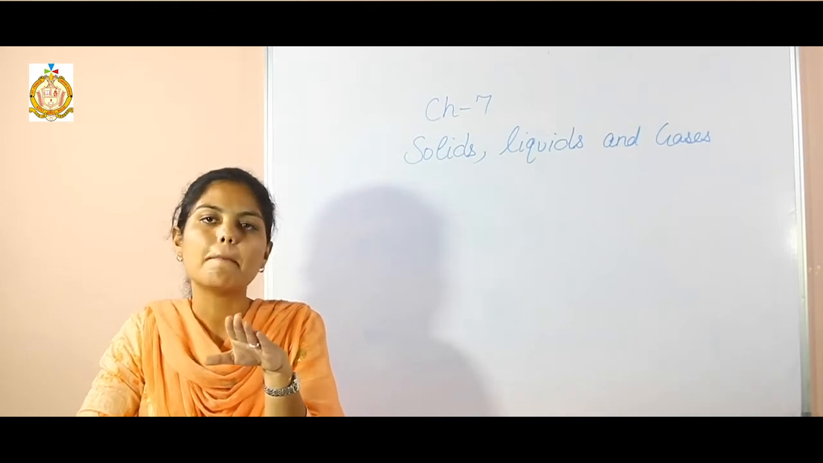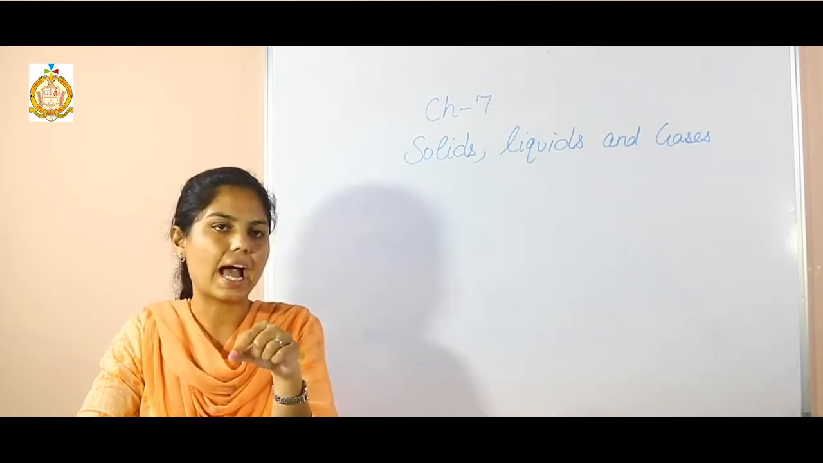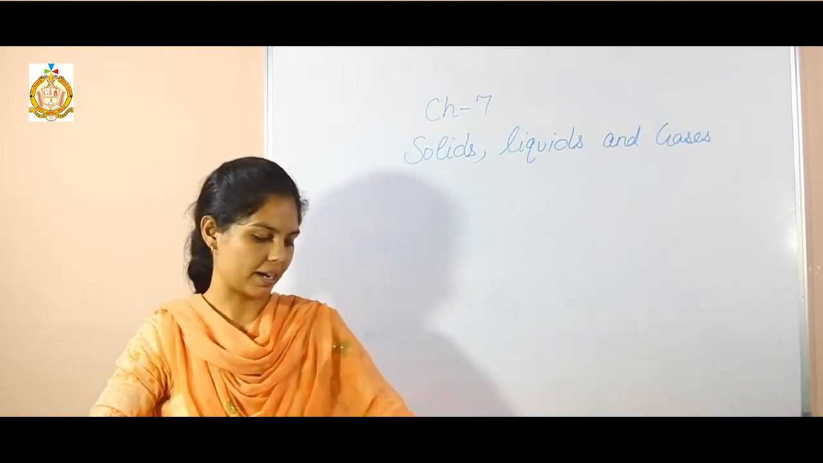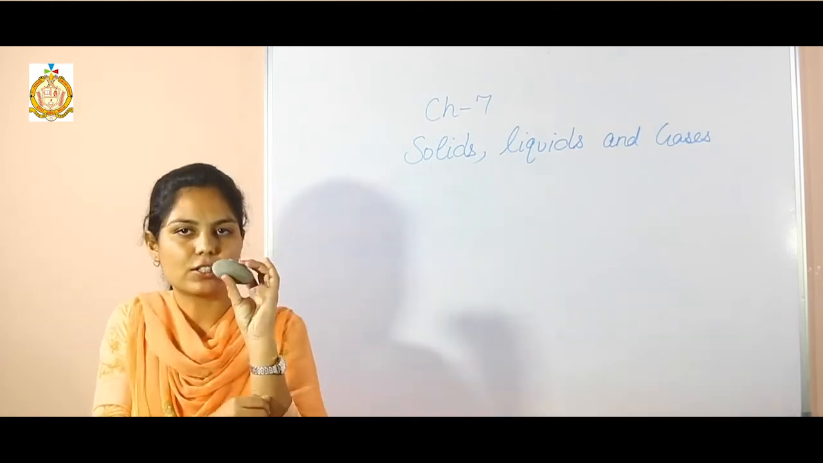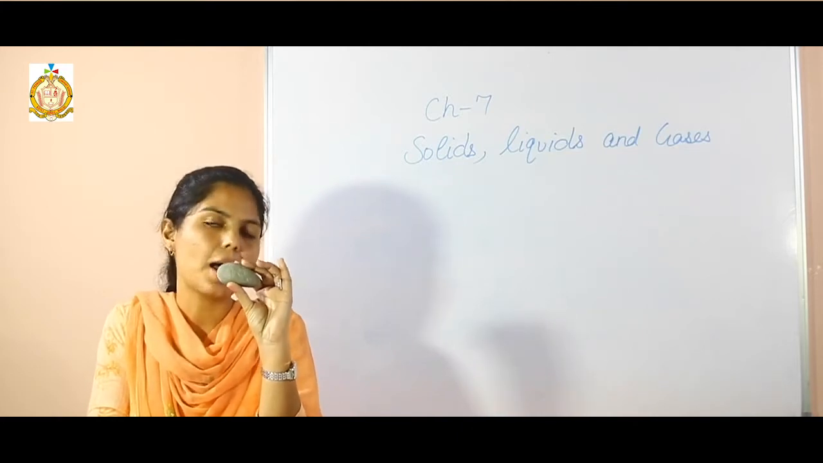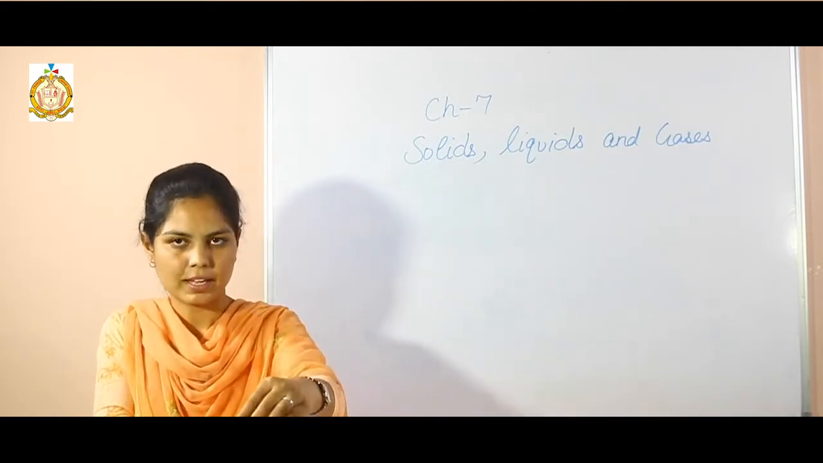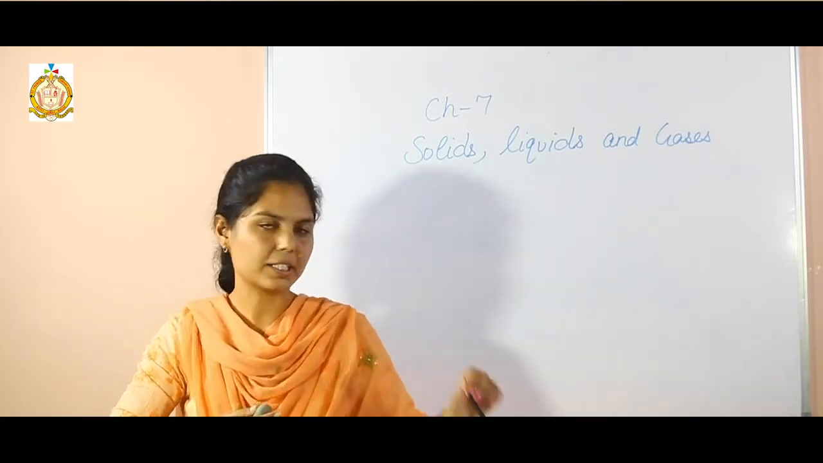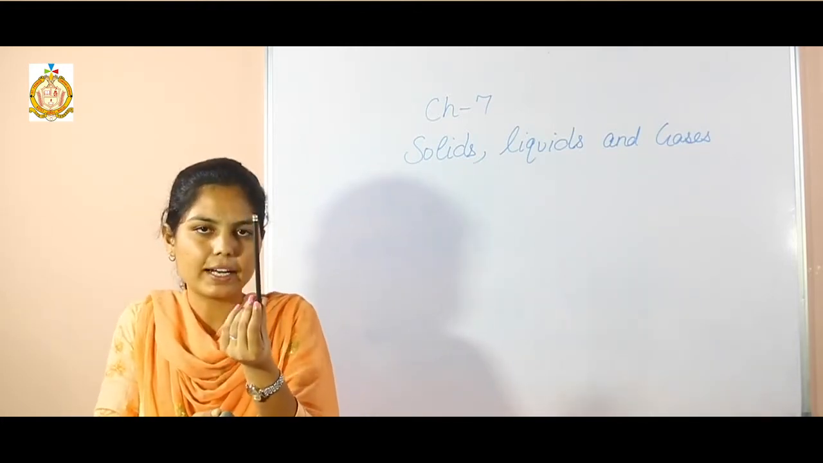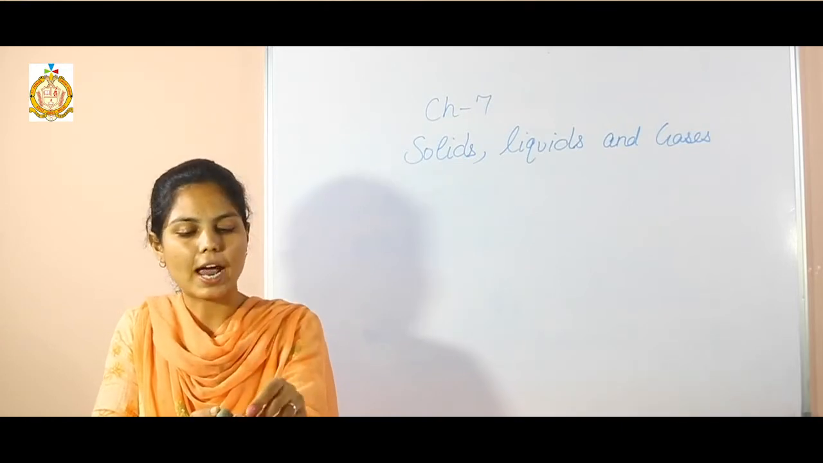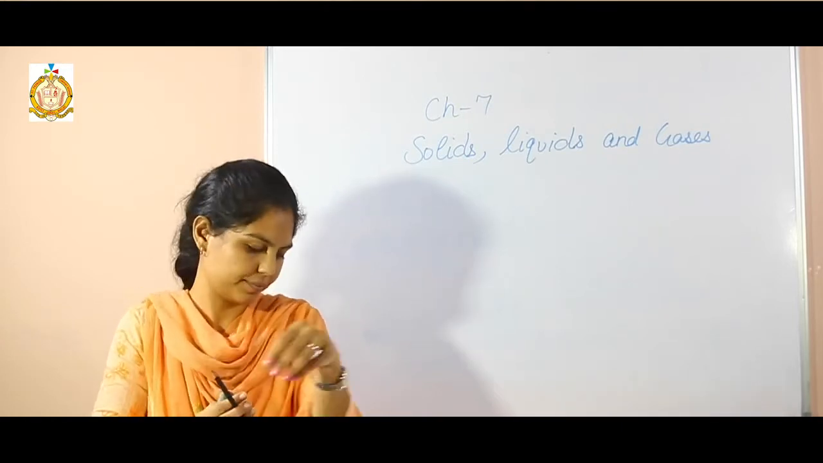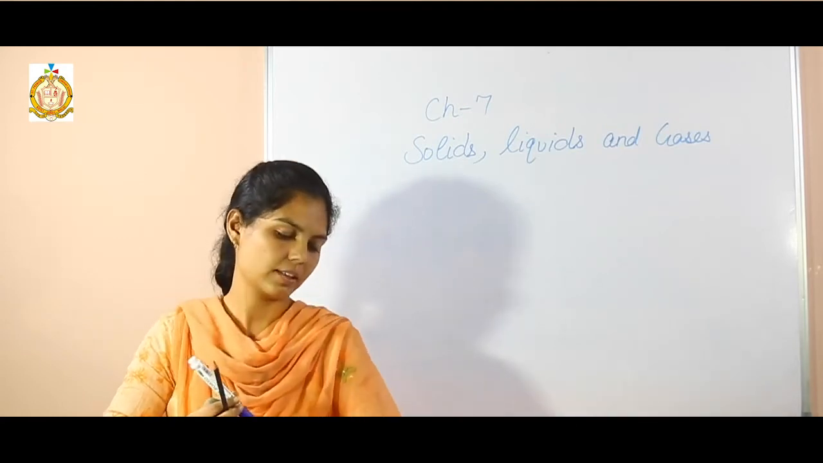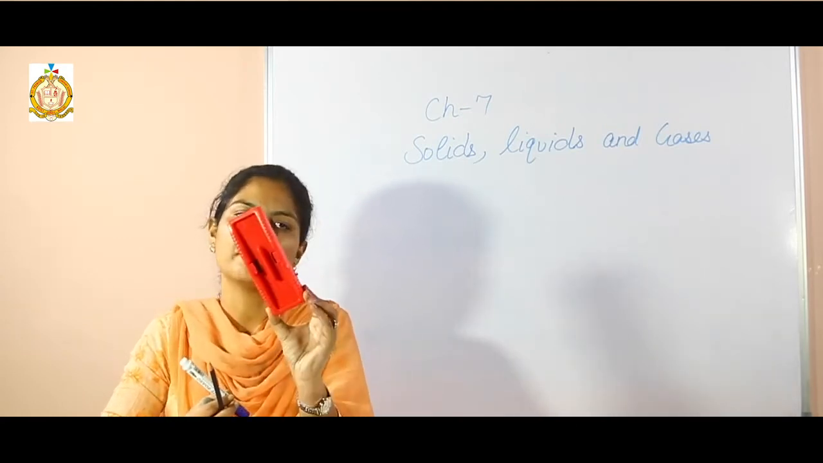What is matter? Anything that has weight and occupies space is called matter. Suppose this is a piece of rock, and this is matter. It occupies some space and it has some weight. This pencil is also matter. It has some weight and it occupies some space. This marker is also matter. This tester is also matter.